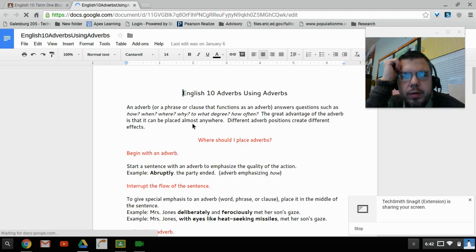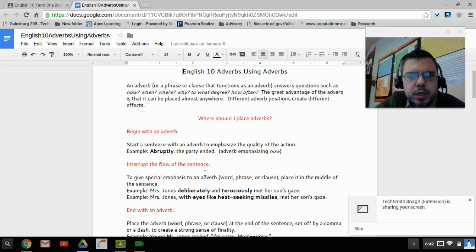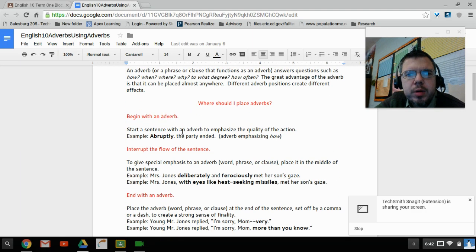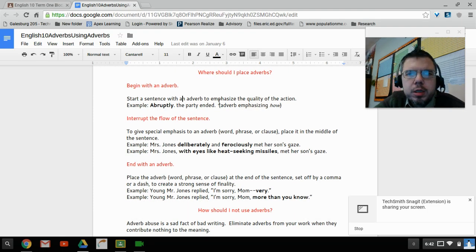The great advantage of the adverb is they can be placed almost anywhere. Different adverb positions create different effects. Where should I place adverbs? Begin with an adverb. Start a sentence with an adverb to emphasize the quality of an action. Example: Abruptly, the party ended.